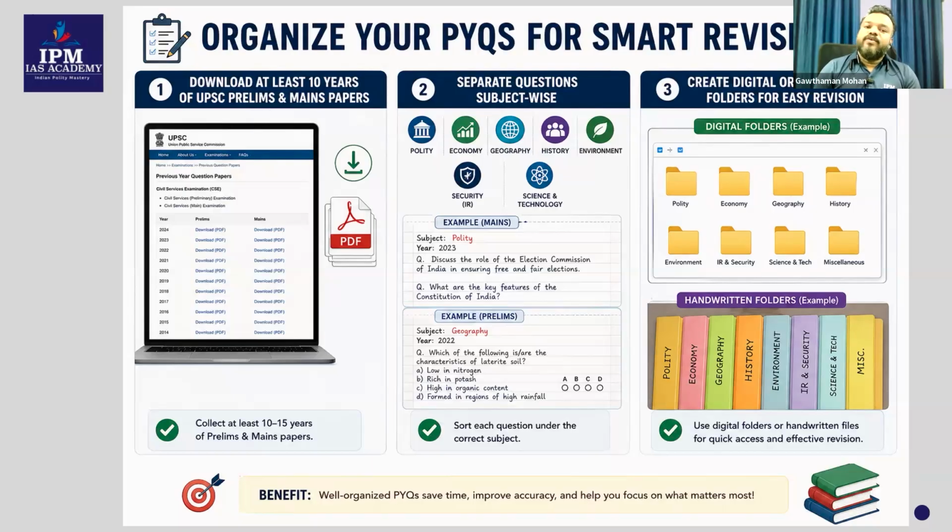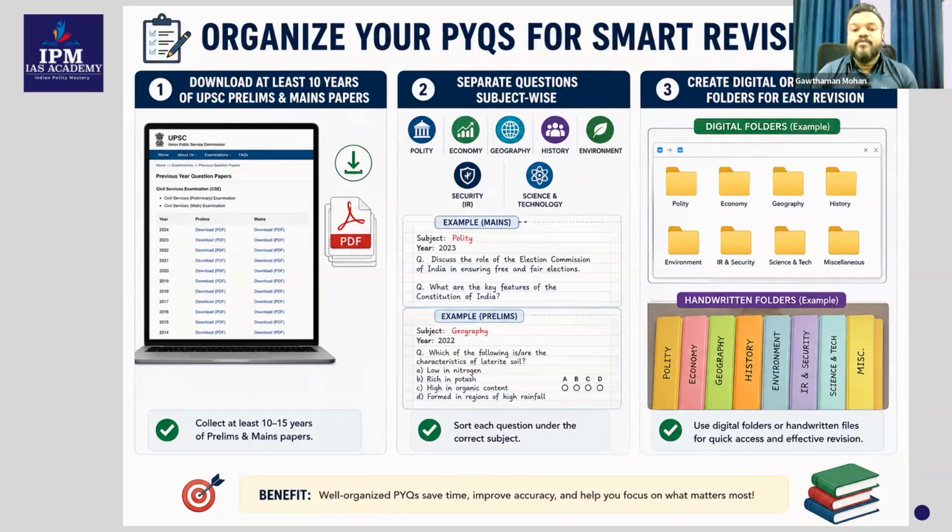Now, when you are doing the PYQ analysis, every time you need to connect it with the subjects and with the syllabus. Syllabus is highly relevant here. I have already told you to download the syllabus and paste it in the place where you are studying, or write down the entire syllabus and paste it there. Every day you should have that connection with the syllabus, wherever you are studying.